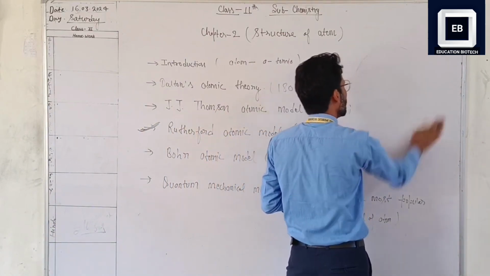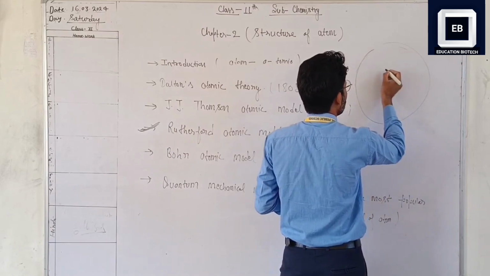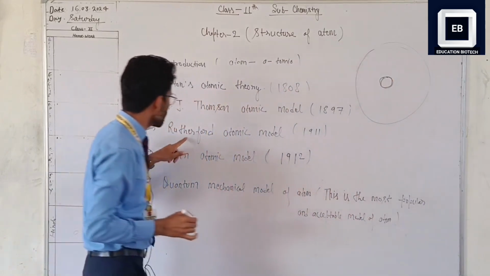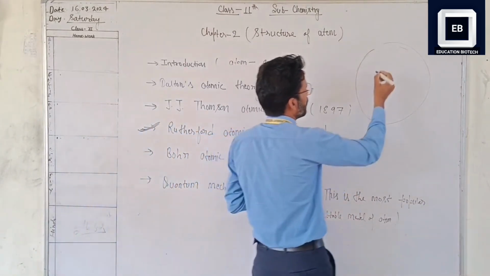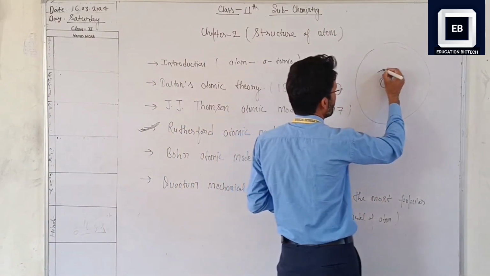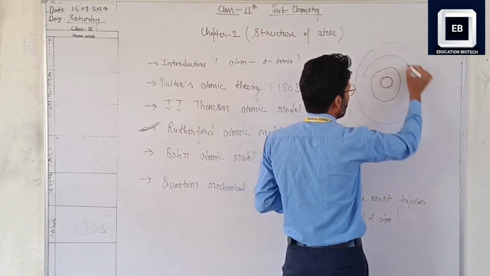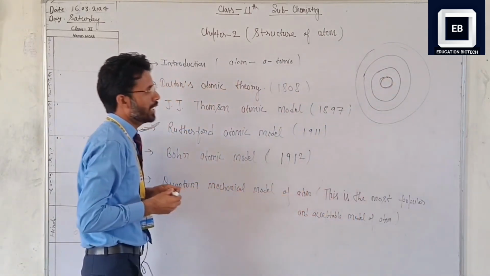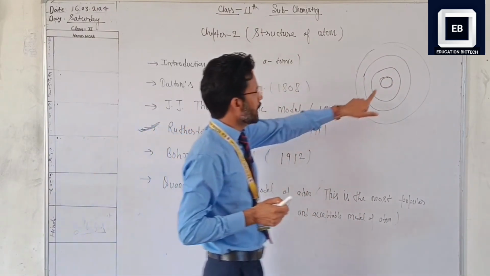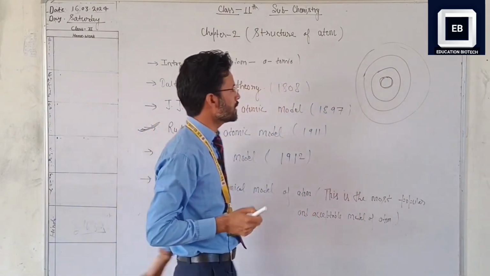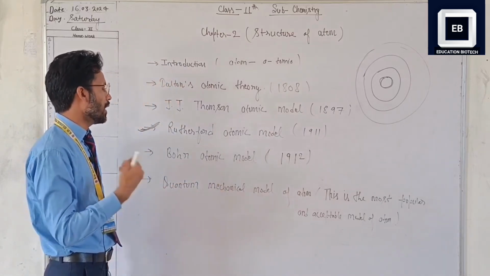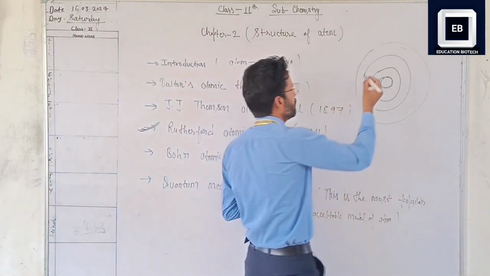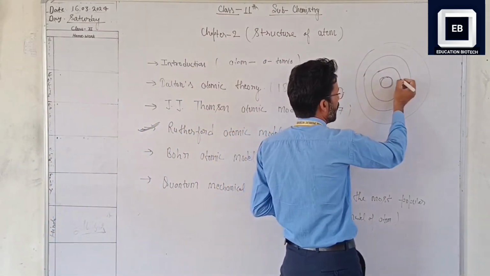He told how electrons are present. He gave the concept of shell number. The nucleus was told by Rutherford, and after that Bohr told about the structure of the atom, and he said that electrons are not present everywhere. Electrons are present in a confined region. That region is known as a shell or orbit. This was given by Bohr. The Bohr model is very basic.